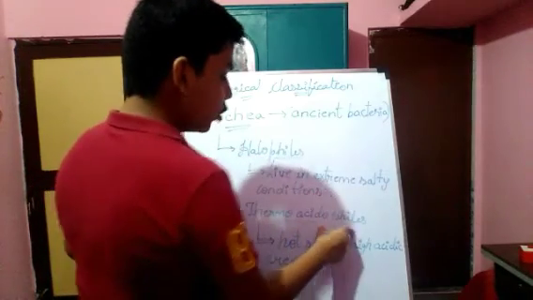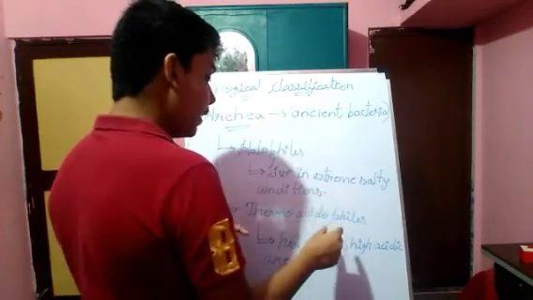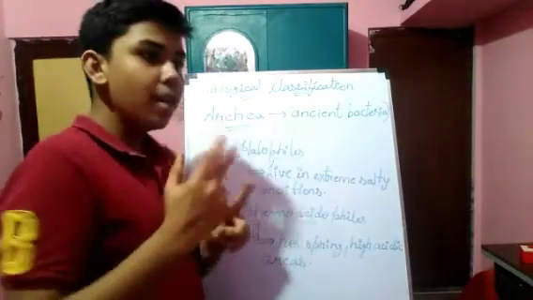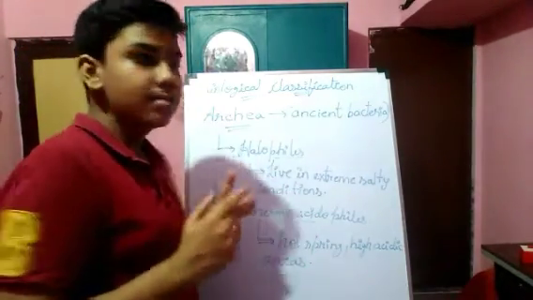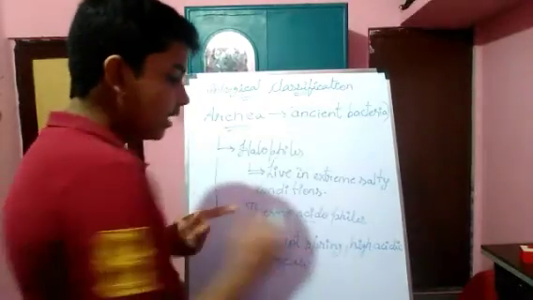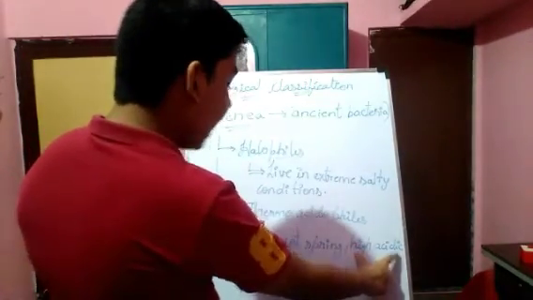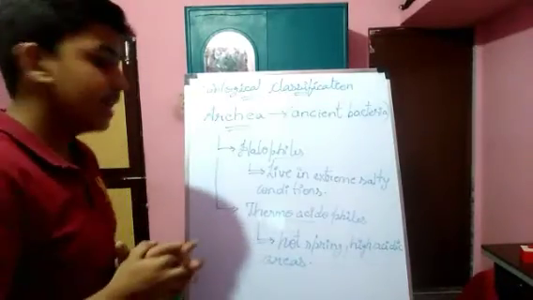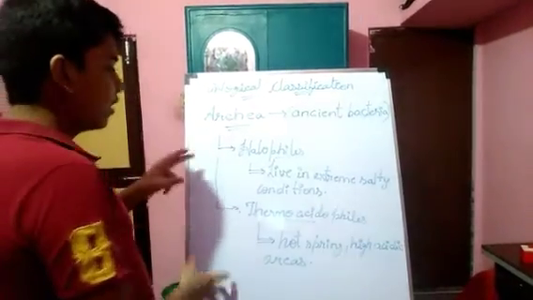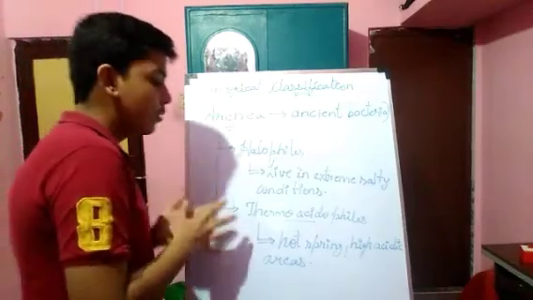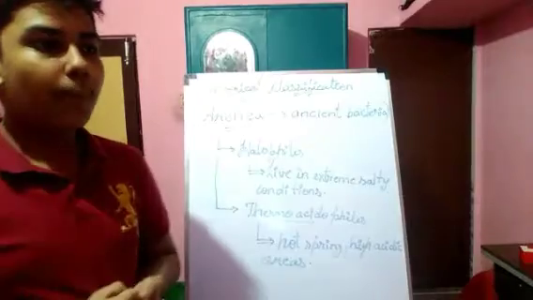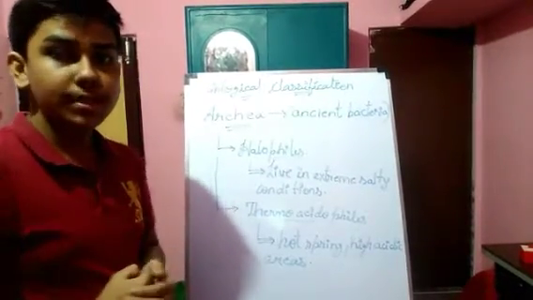Second, acidophiles, acid means acidic. So one region is hot areas, such as hot springs. Second, they live in highly acidic conditions. So these are the explanations of halophiles and thermoacidophiles.